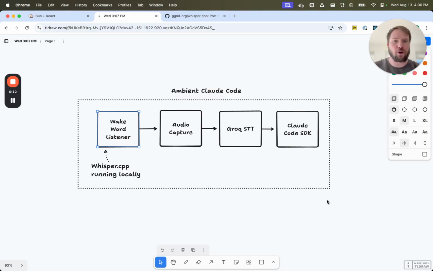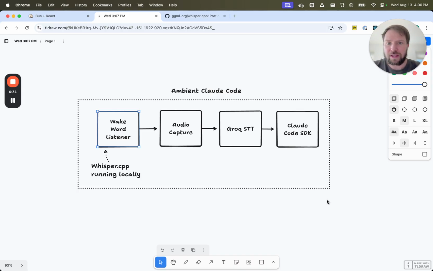Today we are going to be talking and walking through the wake word listener. To create that Google Home experience, I want to be able to just shout out to Claude to get started on something. And I finally got that working nicely and consistently, and of course running locally, which is pretty important for this project. Let's get into it. We'll just talk through how it works and then show a quick demo.